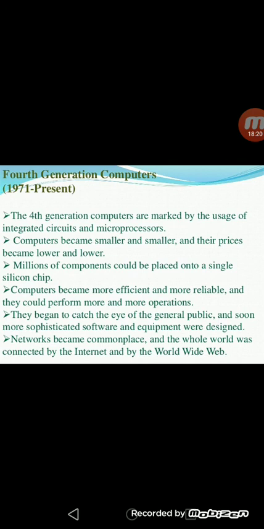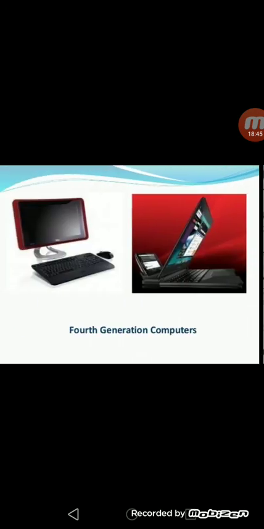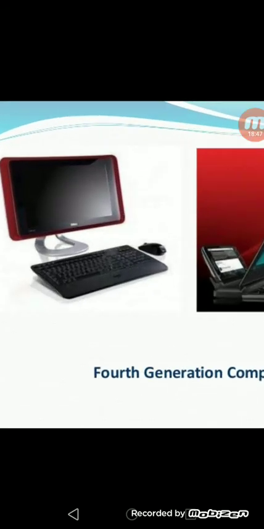They began to catch the eye of the general public, and soon more sophisticated software and equipment were designed. Networks became commonplace and the whole world was connected by the internet, by the WWW, which is nothing but World Wide Web.